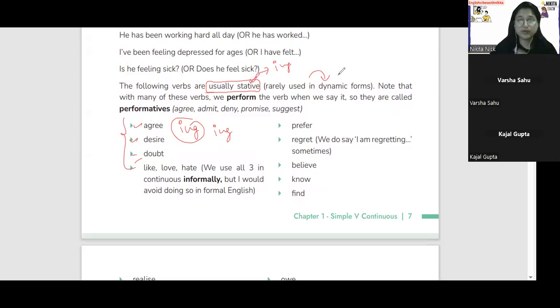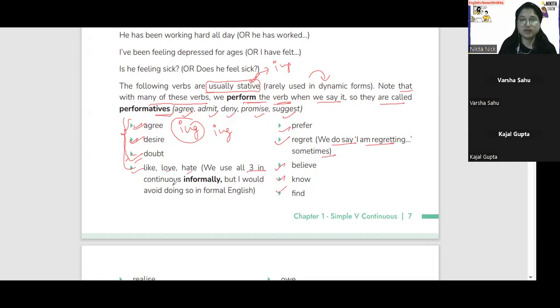So ये जो verb अभी हम देखने वाले हैं ये usually stative nature के होंगे, rarely dynamic होंगे, मतलब dynamic होना बहुत ही rare chance है। नोट करना है कि with many of these verbs we perform the verb, ठीक है। ये जो like इसमें से बहुत सारे verbs ऐसे हैं जिसमें हम perform करते हैं verb when we say it, जब हम इसको बोलते हैं तो इसको we are performing as a verb, so they are called performatives, इसको हम performatives बोलते हैं। Performatives में से agree, admit, deny, promise, suggest, तो यहाँ पे क्या है, agree, desire, doubt, prefer, regret, we do say, I'm regretting sometimes, believe, know, find, like, love, hate.